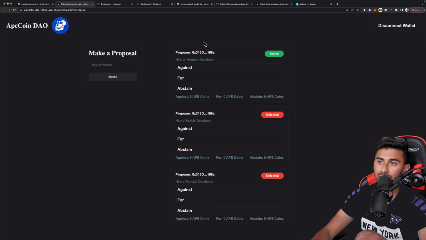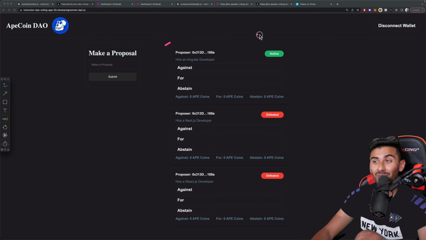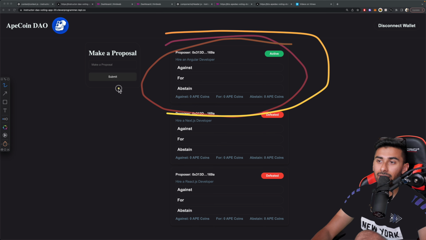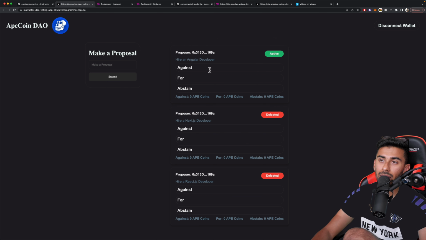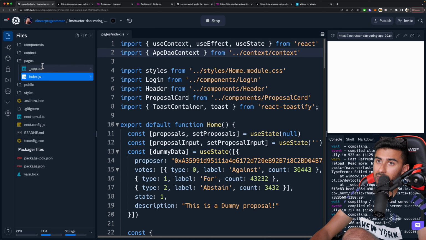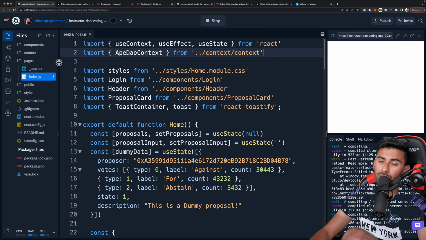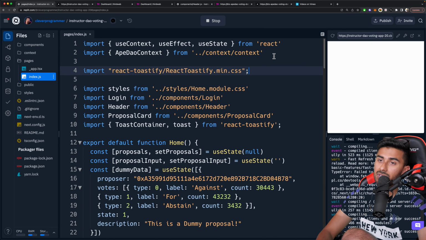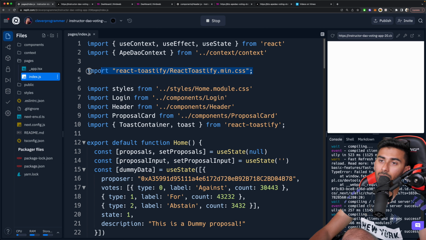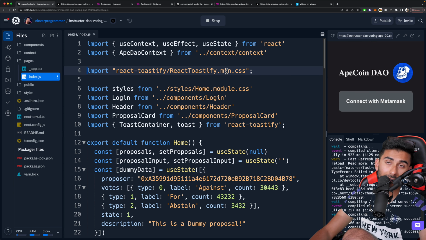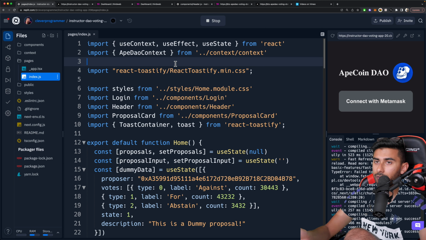And let's see here. Yo, that is sick, right? Like our Angular developer proposal is coming up. So that is beautiful. All right. So basically that little error that happened, it was Toastify and it was missing its CSS. So that's why you didn't really see anything. So we're just going to go ahead and import this inside of our index.js. You probably will already have this, but it just wasn't there in mine. So, because I want to give away all the front end, I'm going to give you this. Don't worry. So then you don't have to deal with that stupid problem.